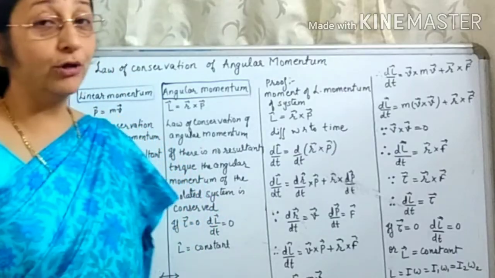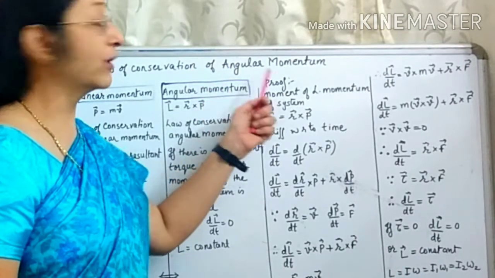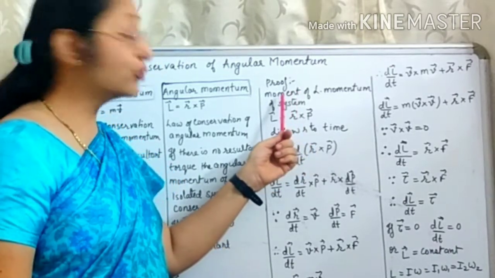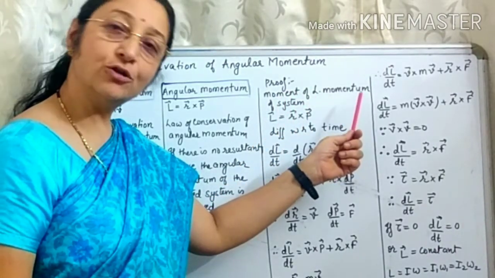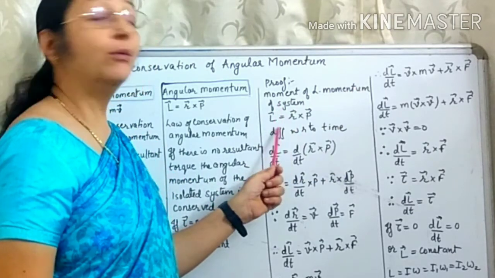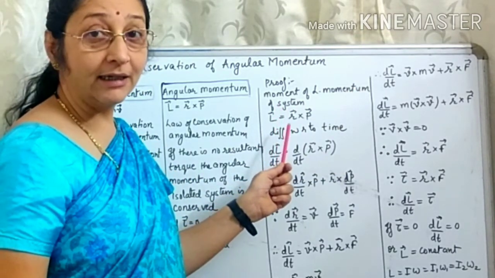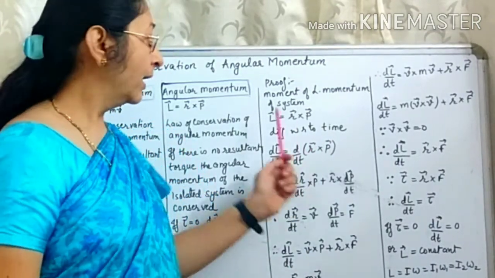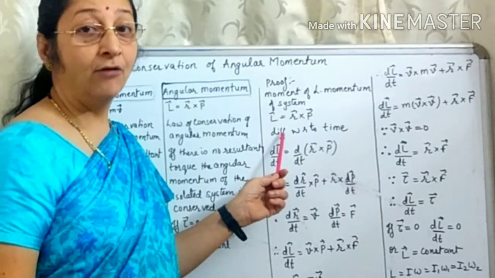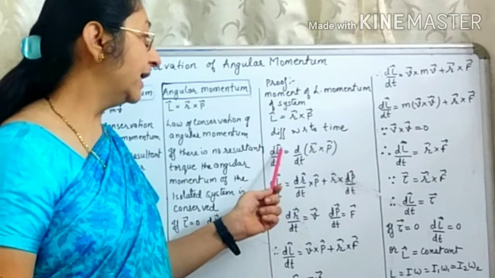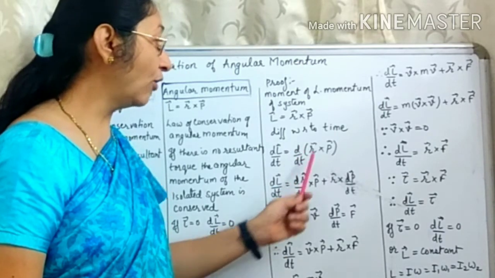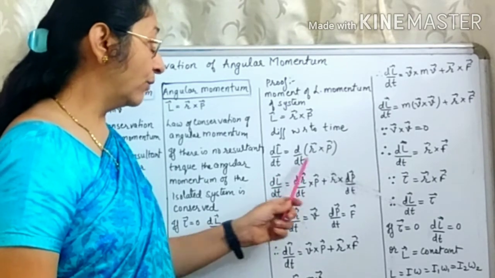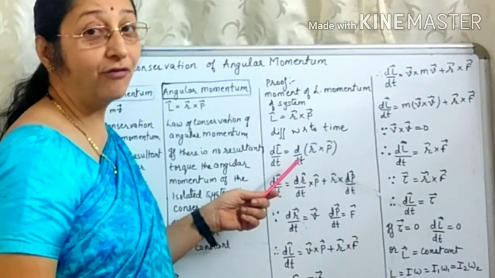Now, we are going to discuss the proof of the law of conservation of angular momentum. Now, what is angular momentum? It is also called the moment of linear momentum. So, the angular momentum of the system is written as L is equal to R cross P. This is according to what we have discussed in the 11th standard. Now, differentiating L with respect to time, we get dL by dt equal to d by dt of R cross P. Now, according to the laws of differentiation we get,